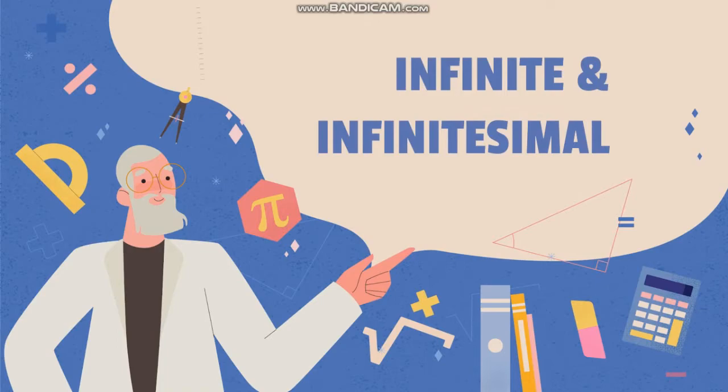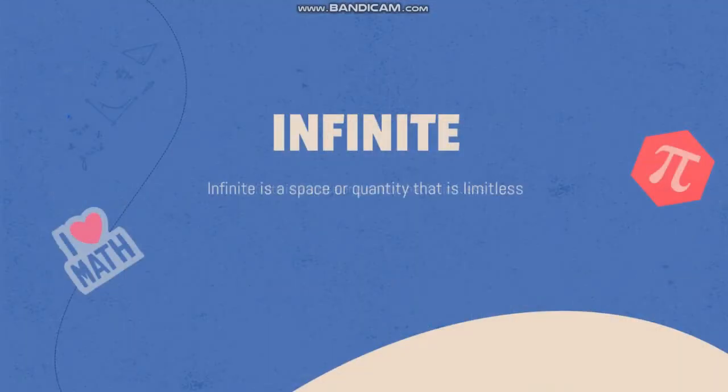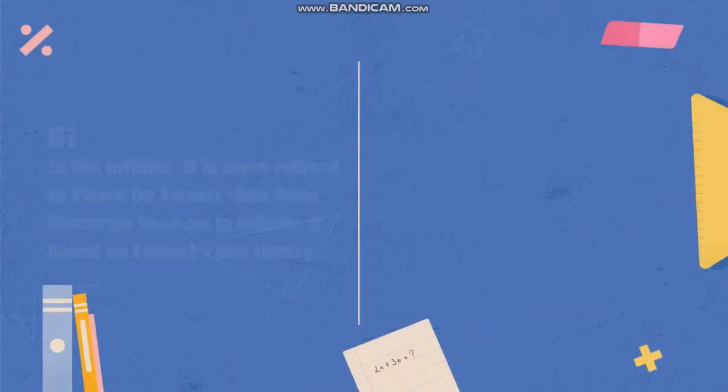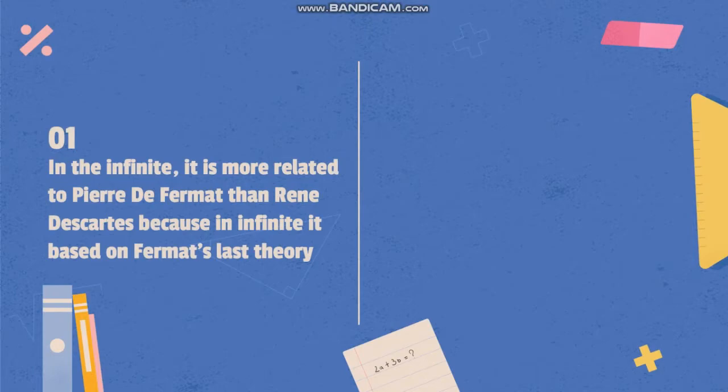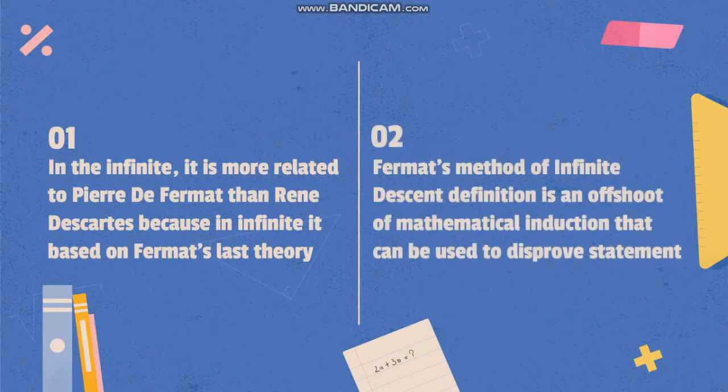Infinite and infinitesimal. The definition of infinite is a space or quantity that is limitless. The infinite is more related to Pierre de Fermat than René Descartes because the infinite is based on Fermat's last theorem. Fermat's method of infinite descent is an offshoot of mathematical induction that can be used to disprove statements.